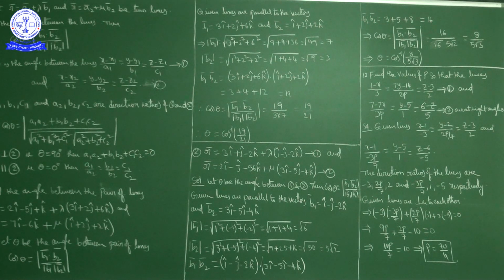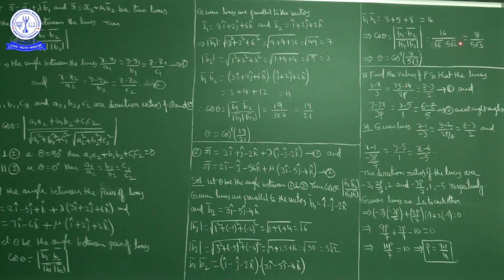So cos theta, what is the formula? Cos theta is the magnitude of b1 bar dot b2 bar upon magnitude of b1 into magnitude of b2, that is numerator 16, denominator the magnitude of b1 bar, root 6, into the magnitude of b2 bar, 5 root 2. Root 6 we can write as root 2 into root 3.